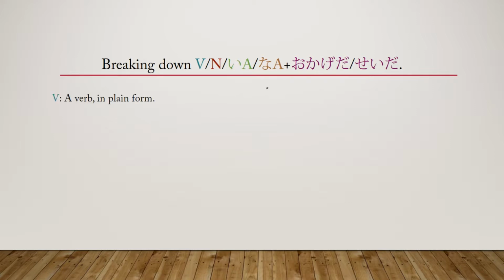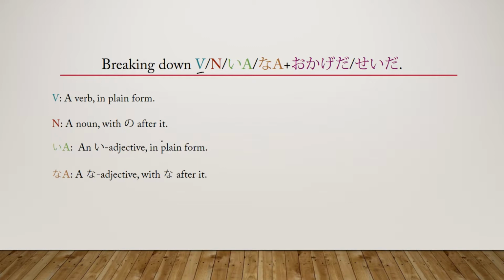The first one we have is our verb. This is the V in this grammar structure. This is going to be a verb in plain form, just like any verb you would attach to a noun with noun modification. The same with noun. It's going to be any noun with a no after it, just like any normal noun modification. I-adjectives and na-adjectives are both the same as well. You just have your plain i-adjective, and then you have your na-adjective with the na after it.